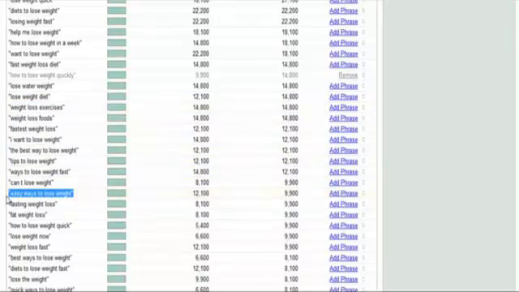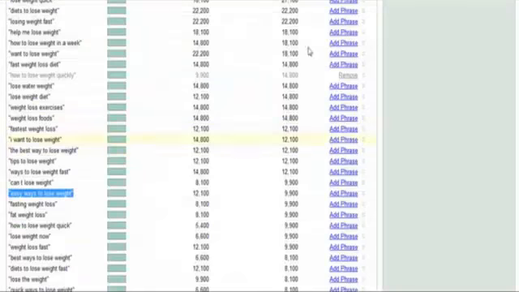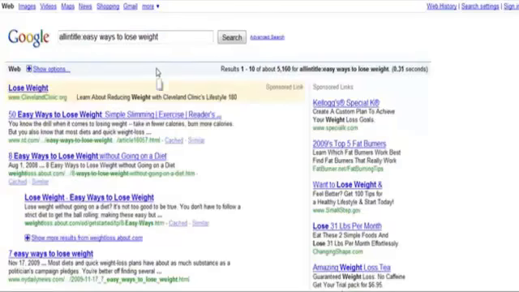Easy ways to lose weight. So you see what I'm doing here: I'm trying to find keyword phrases that have good volume, about 1,000 or more searches, because this is a monthly total. And also keep in mind this only includes Google, it does not include Yahoo or the Bing search engine, though Google gets the majority of the searches anyway, so it's important that you target that one. But also keep in mind that you might pick up some additional searches from those other engines.